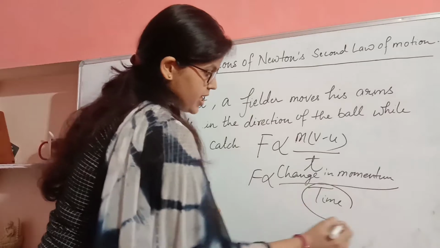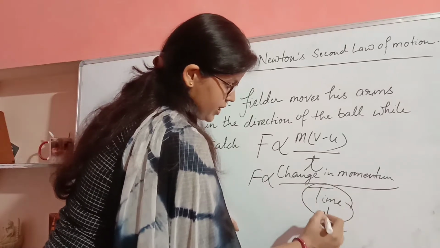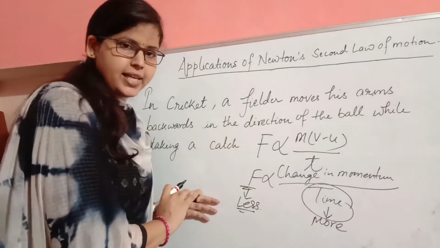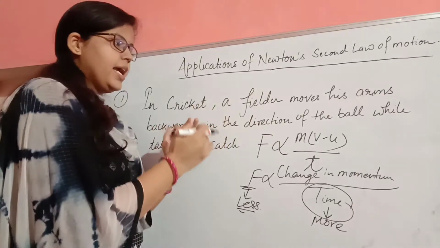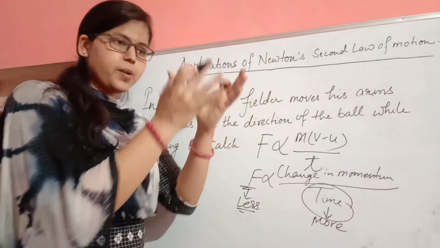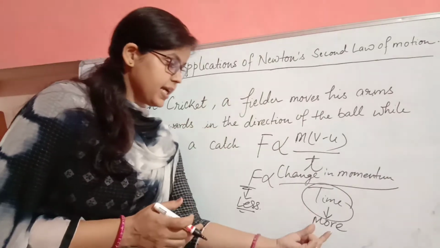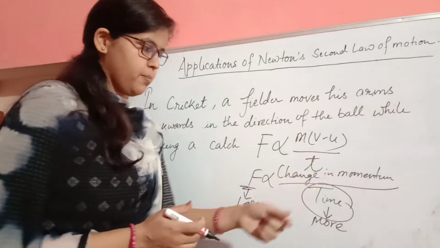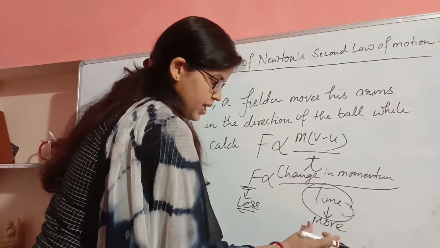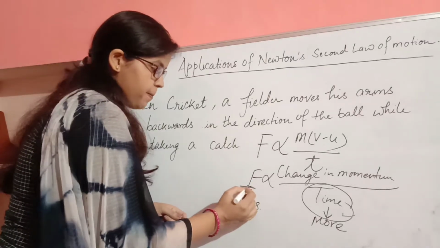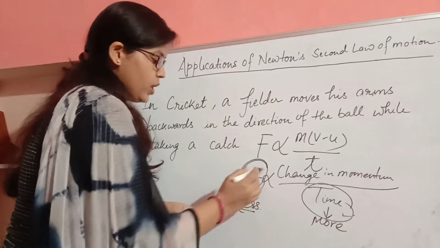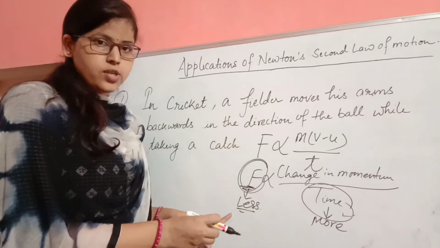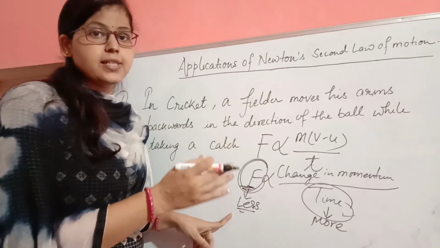If the time is more, then less force is applied, because both are inversely related. So in this case the fielder increases the interval of time. If the fielder moves his arms backward, the fielder increases the interval of time to change the momentum of that particular ball to 0. So when the time is increased by the fielder, the force applied by the fielder on that ball will be less. So the ball also exerts a small amount of force on the hands of the fielder, so the fielder does not get hurt.